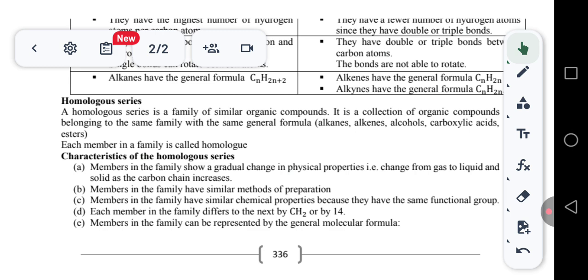So this marks the end of the introduction to organic chemistry. Please pay particular attention to the definitions and their properties. The entire topic is based on these definitions and the concepts which I'm explaining here. If you have any questions, please feel free to ask.